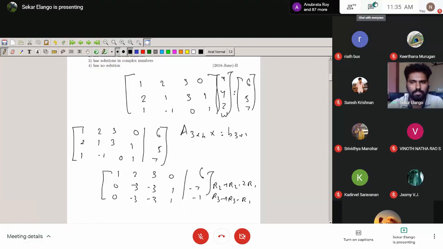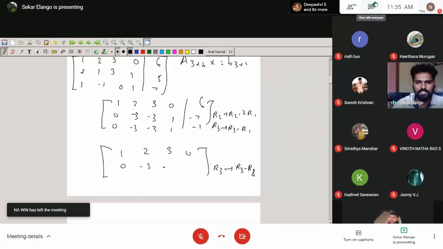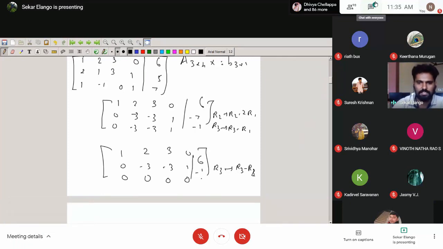Yeah. So you can see that the second row and third row are the same. That's linearly dependent. Now you can think about it. R3 is replaced by R3 minus R2. Then what we will get is 1, 2, 3, 0, then 0, minus 3, minus 3, 1, and the third row will be 0, 0, 0. This also, the 0 comes from 6 minus 6 minus 7, and the last entry is 6.